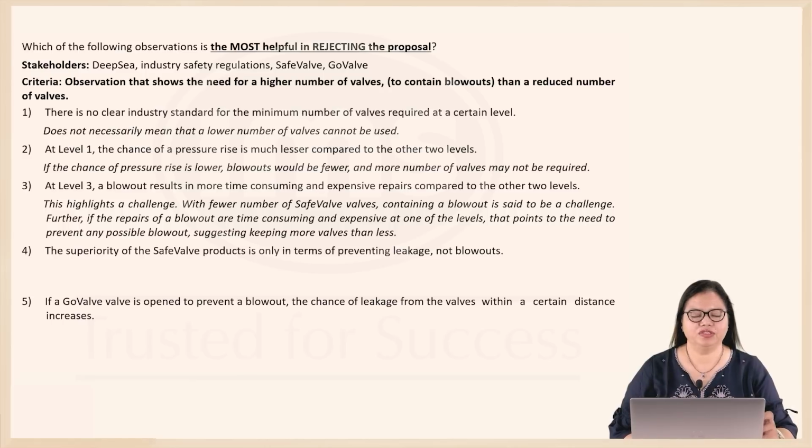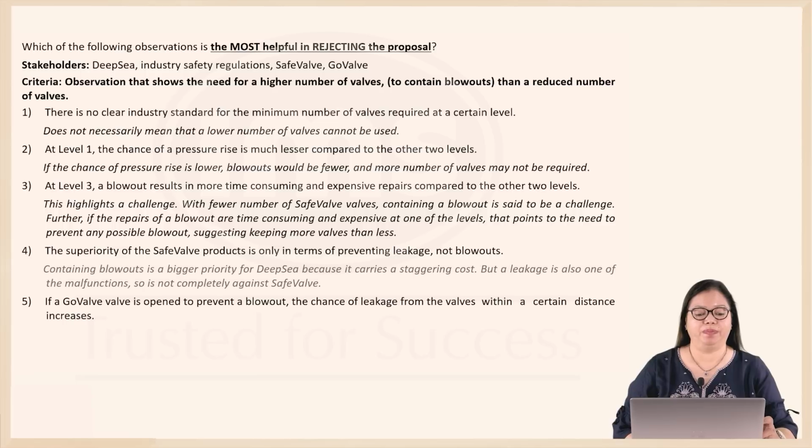Option 4, the superiority of the Safe Valve products is only in terms of preventing leakage, not blowouts. Now this might seem like a likely answer, because yes, it's true that for Deep Sea, it's important to prevent blowouts. That is a priority. However, do understand that it's stated in the facts of the caselet that a leakage is also one of the malfunctions.